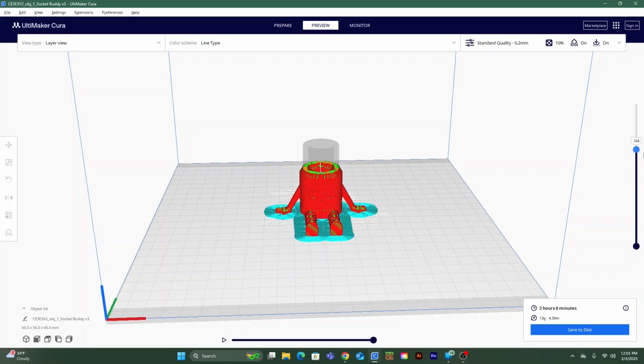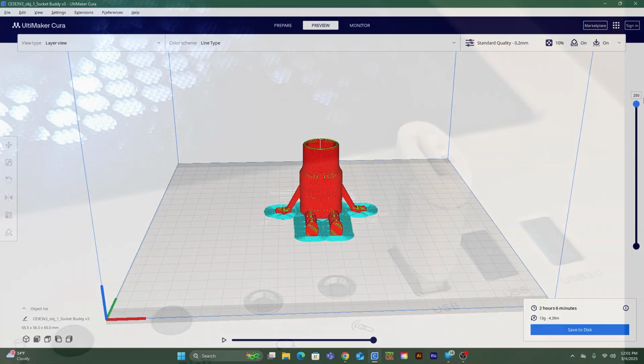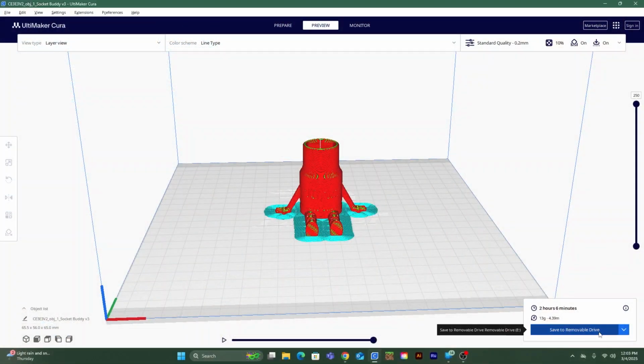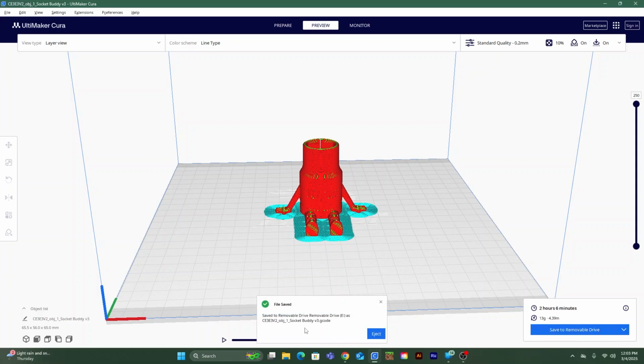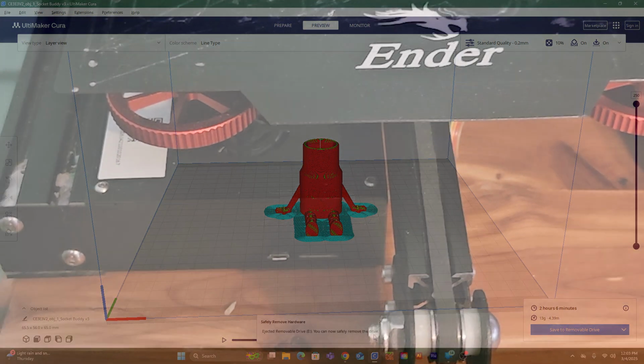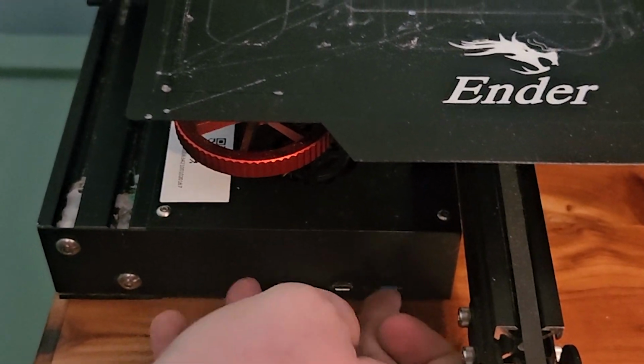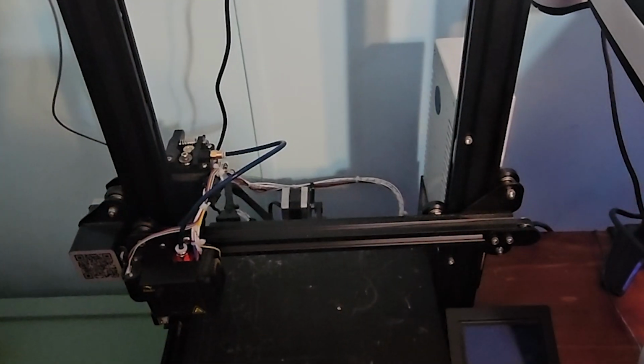Once you have done that, you will need to insert your SD card. Now that your SD card is inserted, you can click Save to Removable Drive. Then you can click Eject. Now insert your SD card into the printer. Now you can turn on your printer.